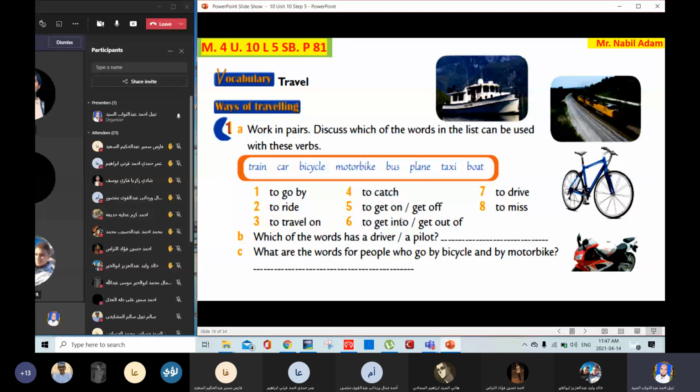Okay? Now, exercise B, which of the words has a driver? Which of the words has a pilot? You have to choose two words. What are the words for people who go by bicycle and by motorbike? What do you call people who go by bicycle? And people who go by motorbike? Okay? Now, think about these questions and answer. Who can give me his answer? Faris Samir. Yes, teacher.